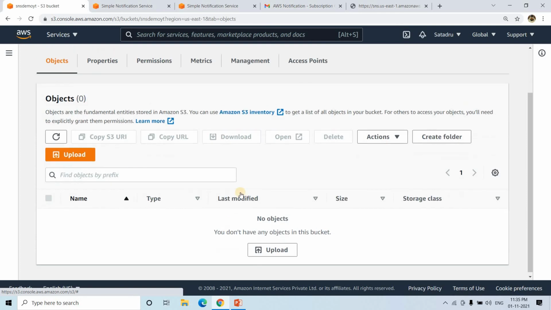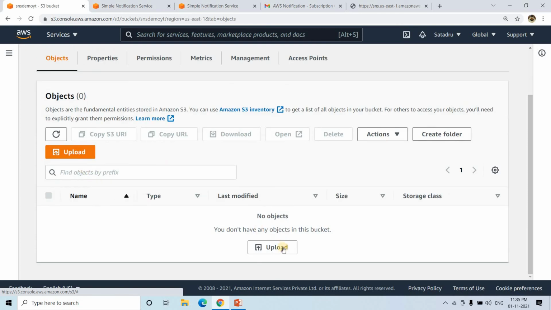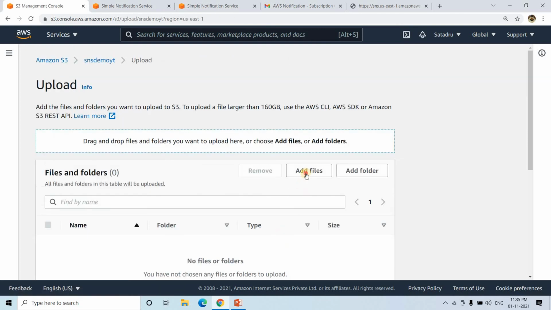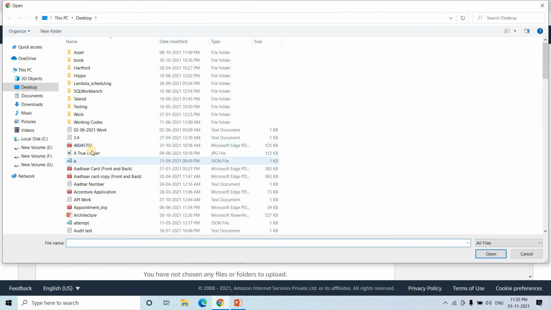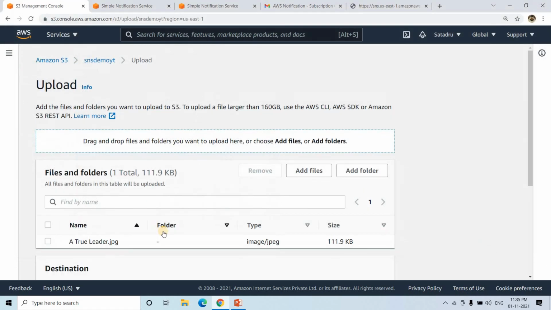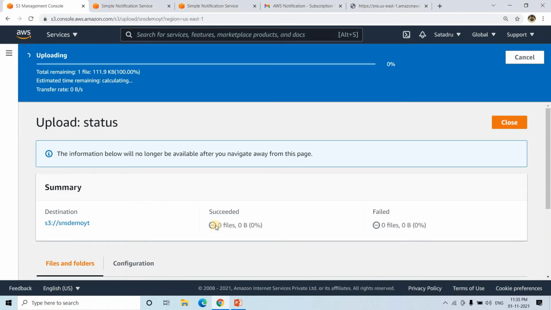Now we can go to objects, and here we can upload something. All we need to do is click on add files. Suppose I am adding one JPG file which has the name A True Leader. I will click on upload.